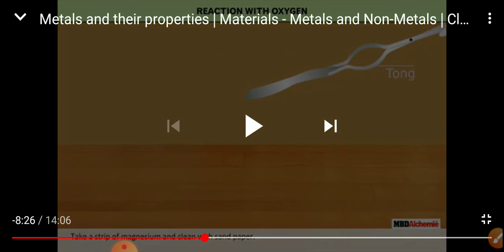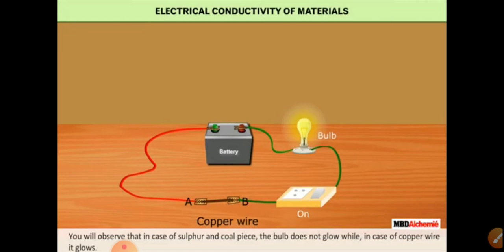Which physical properties of metals and non-metals have we studied? Remember, physical state. Metals are found in solid state, except mercury and gallium, which are liquid. Luster. Metals have the property of luster, a shiny surface. Non-metals do not have a shiny surface. Hardness. Metals are hard. Exception: sodium and potassium are soft.